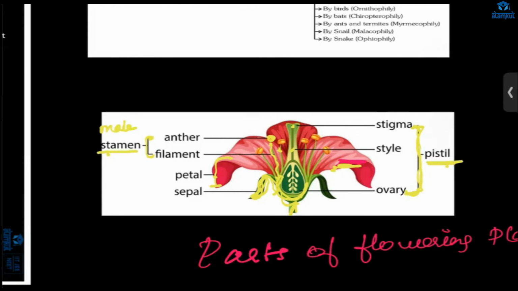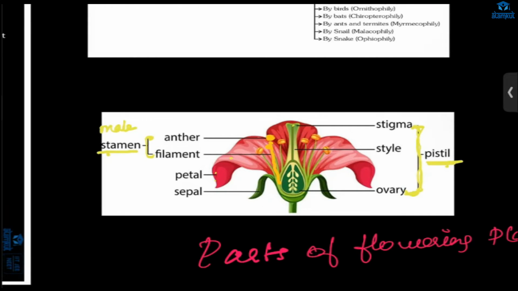See this thing, and this. I'll rub it again. This yellow one is the anther, and this thing is the filament. These two things constitute the male part, and that is called the stamen. And these three things, stigma, style, and ovary, constitute the female part, and together it is called the pistil.